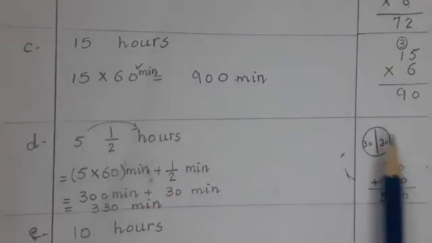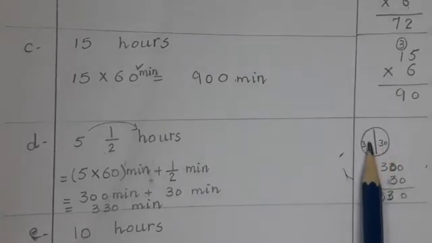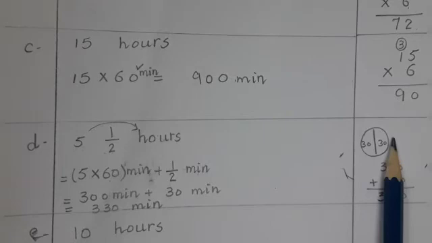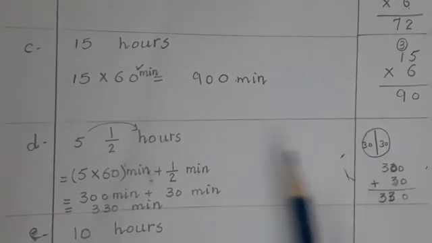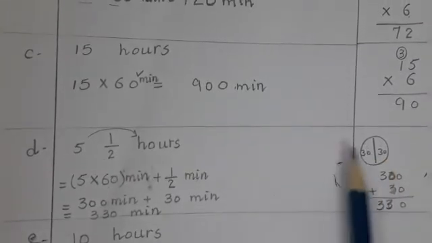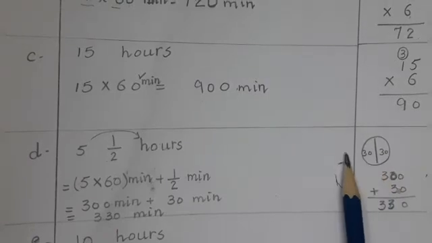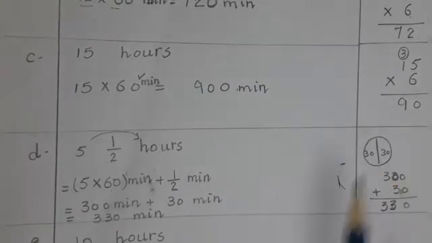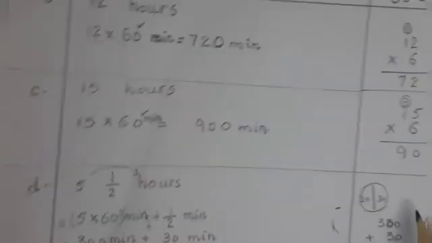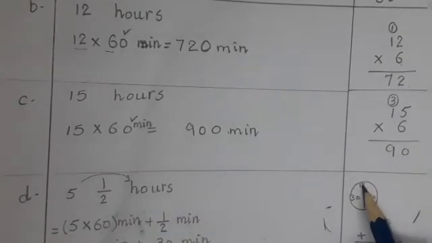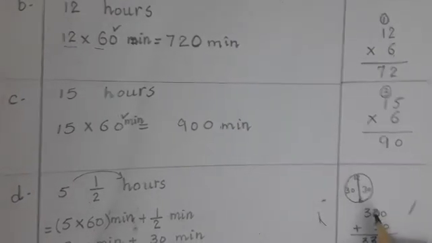Students, you can see here, as you know this is the clock, and I divide the clock into 2 equal parts. So as you know, 30 minutes are on the past side and 30 minutes are on the quarter to side. So there are 30 minutes on the right side and 30 minutes on the left side. Because you know that here the number is 12 on the clock and here is 6.